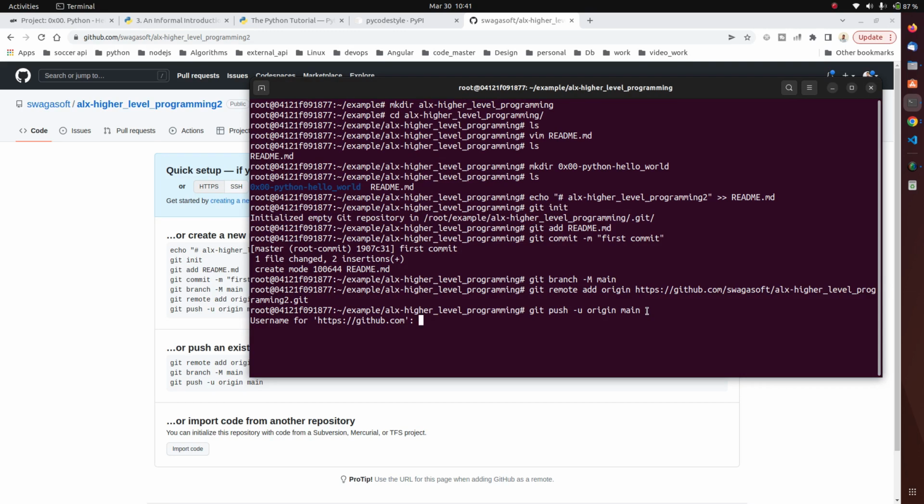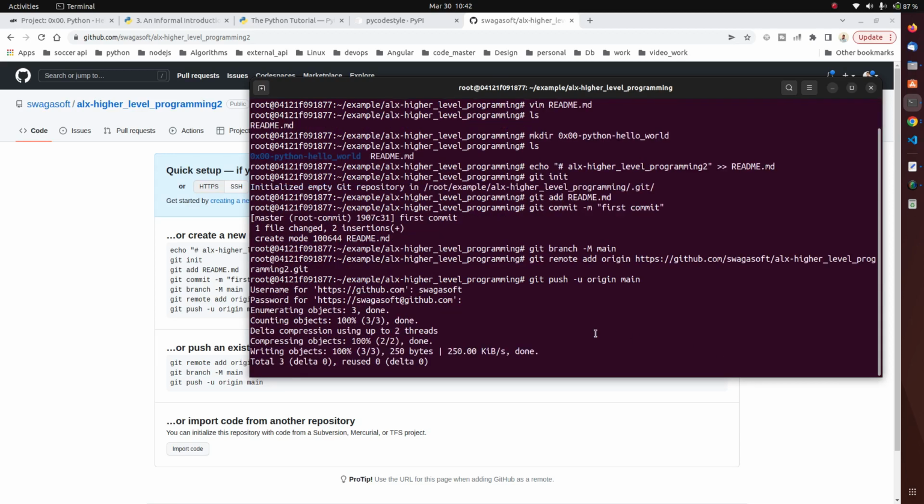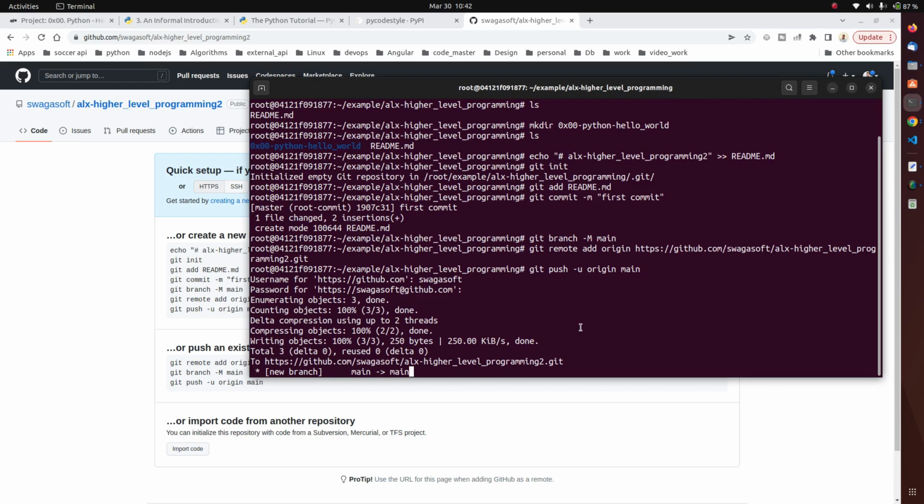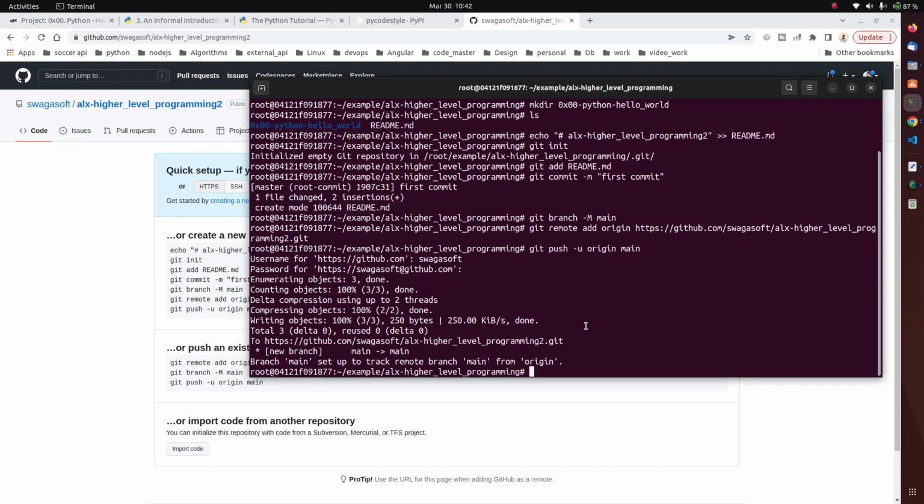So now it's asking me for my username, so I'm going to enter my username, and now it's asking me for my what? Password. So I'm going to paste my password. When you paste your password on terminal, it will not show, but the password is there. All you need to do is to press enter. So you can see we have already pushed our code to GitHub.